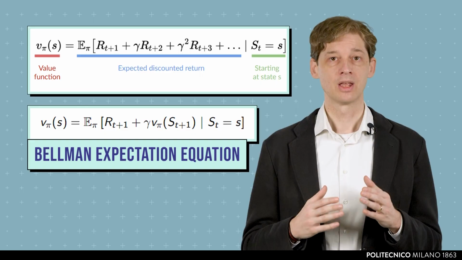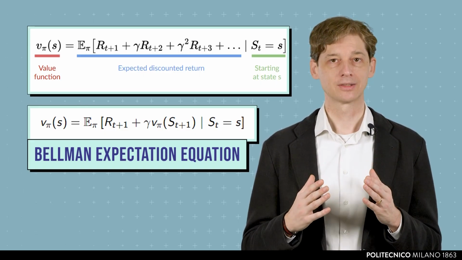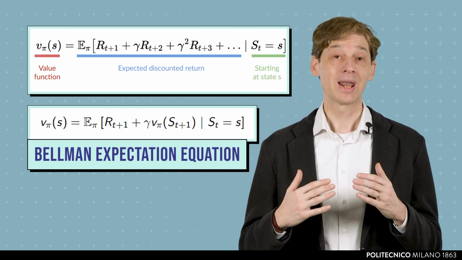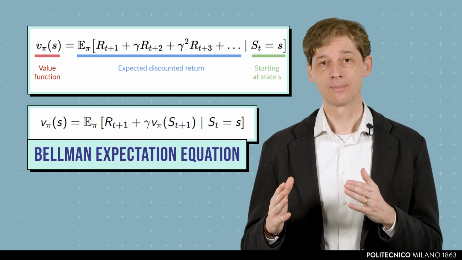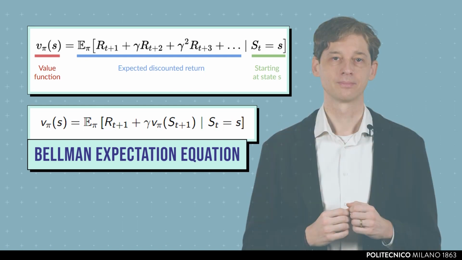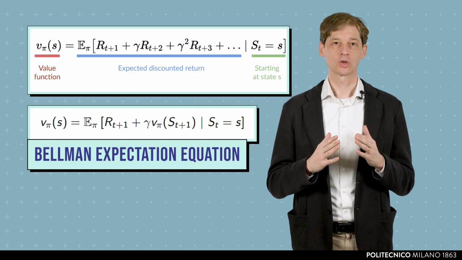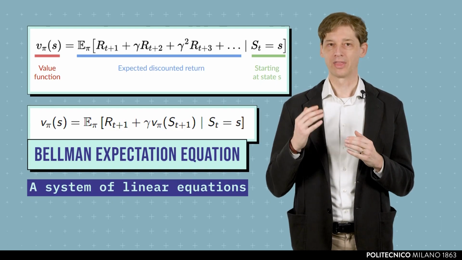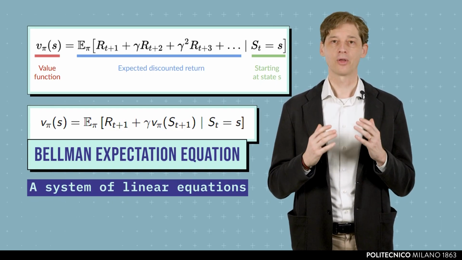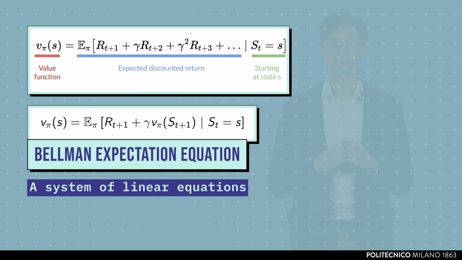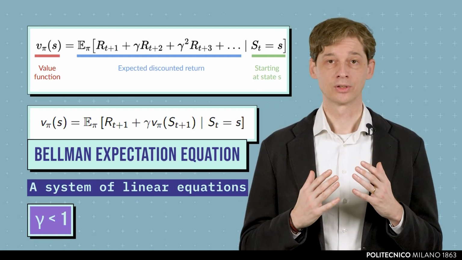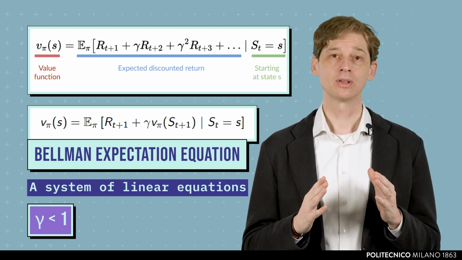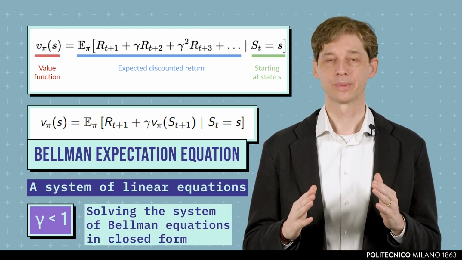According to this equation, the value of a state s can be expressed as the expected immediate reward that policy pi can get from this state, plus the discounted expected value of the state that is reached after one step. Considering the Bellman expectation equations for all the states in the MDP, we get a system of linear equations, where the number of equations and the number of unknowns are both equal to the number of states. Under the assumption that the discount factor is less than 1, the value function of any policy pi can be obtained by solving the system of Bellman equations in closed form.